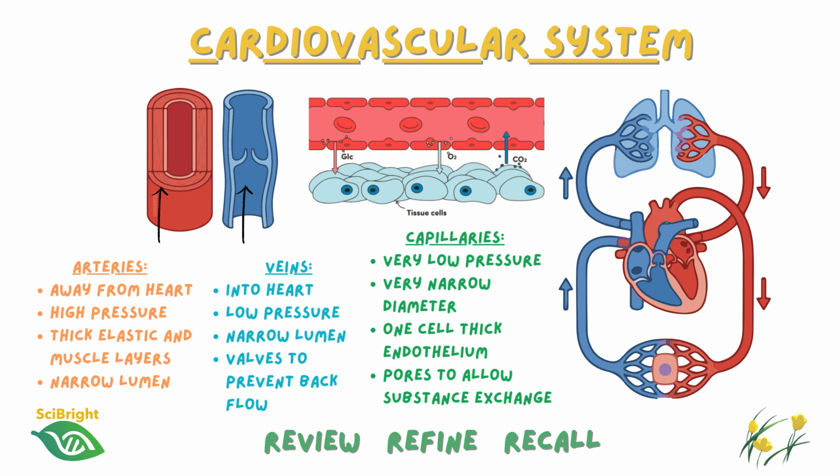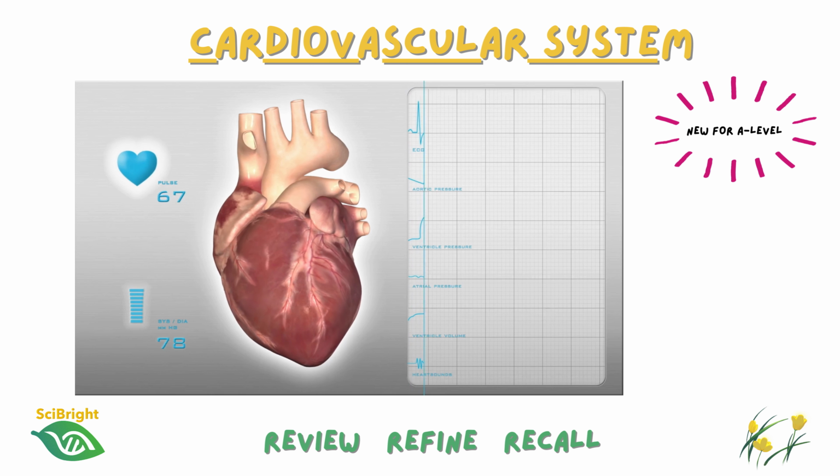Rather than saying the artery has a thick wall, you'll be expected to explain that the thick muscular layer allows it to contract, and the elastic wall allows it to recoil after stretching to maintain blood pressure. And together, this thick wall enables it to withstand high blood pressure as blood exits the heart. And finally, remember that the heart is much more than a pump.